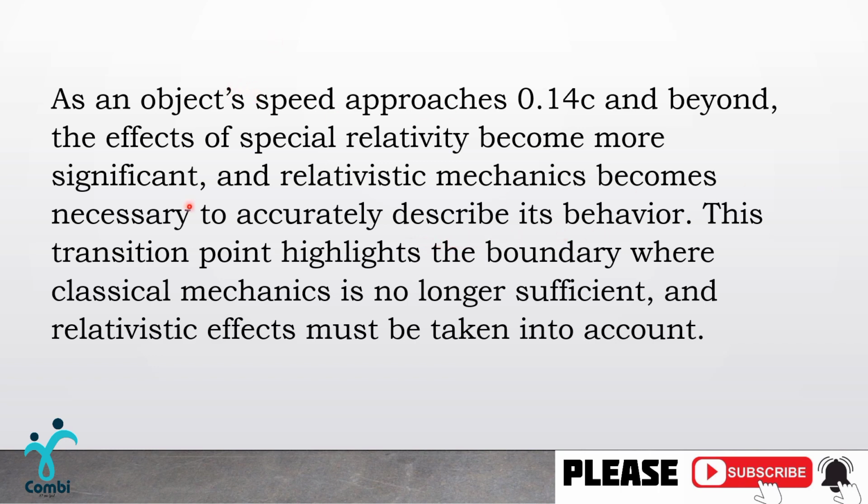This transition point highlights the boundary where classical mechanics is no longer sufficient and relativistic effects must be taken into account. So this is the reason why A is the answer.